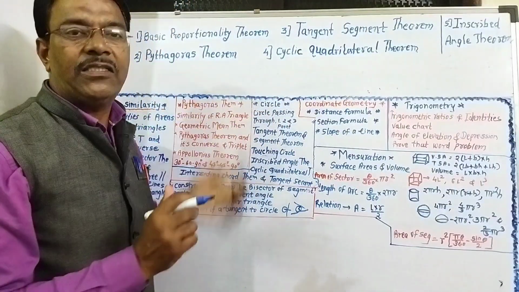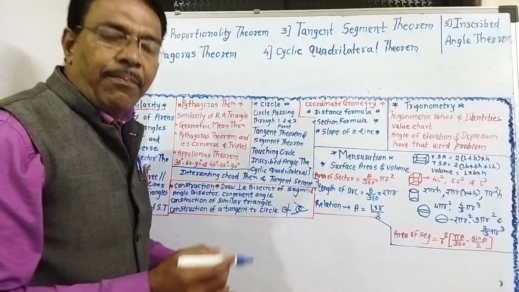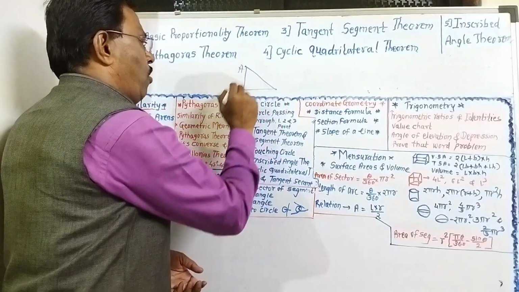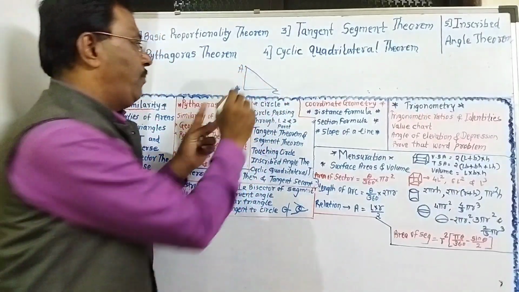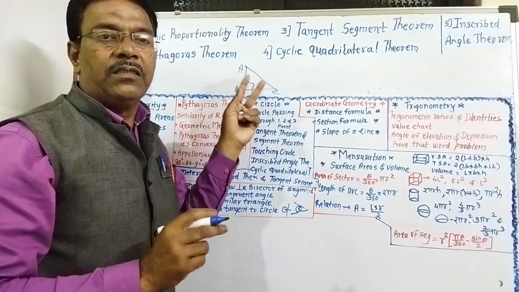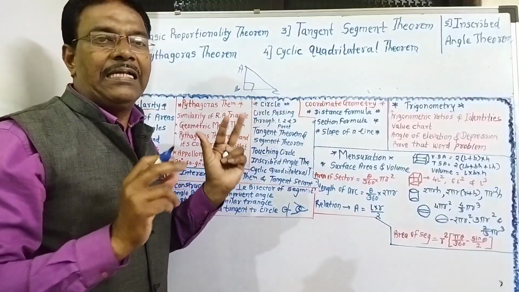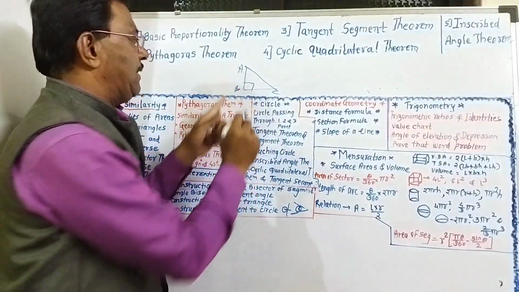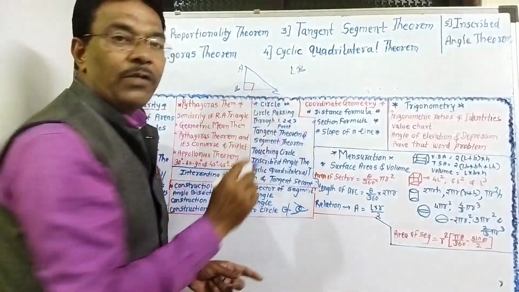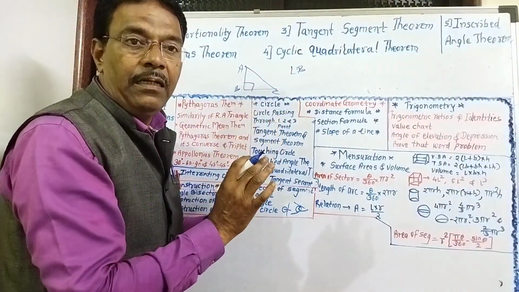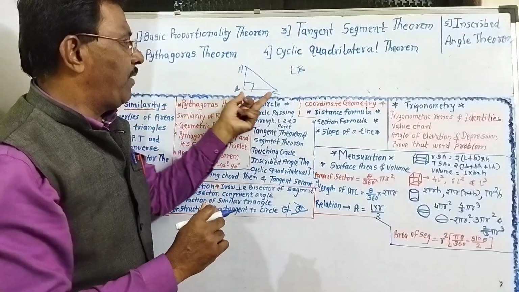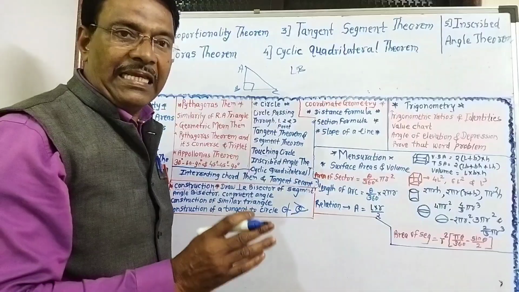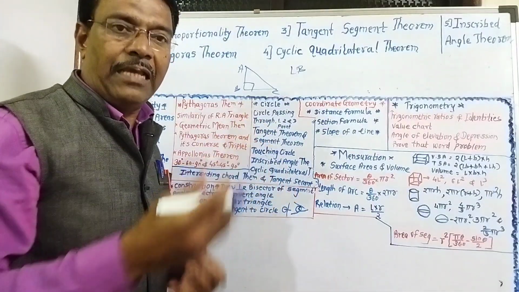Next theorem is the Pythagoras theorem. What is the Pythagoras theorem? In a right angle triangle, the square of the hypotenuse is equal to the sum of the squares of the sides containing the right angle. So given: in triangle ABC, angle B is equal to 90, that means the given triangle is a right angle triangle. To prove that AB square plus BC square is equal to AC square. So this is the second theorem. You can give construction and proof.